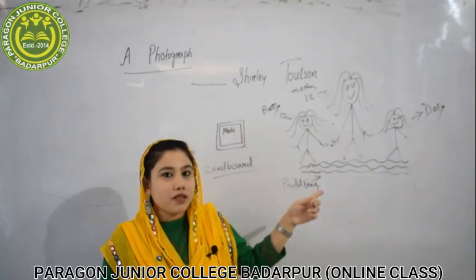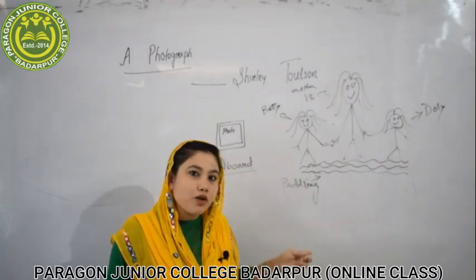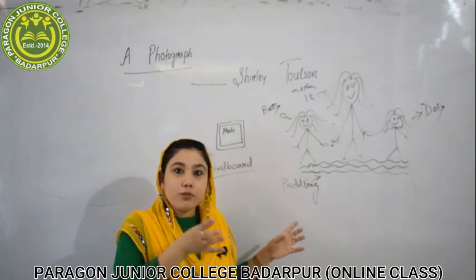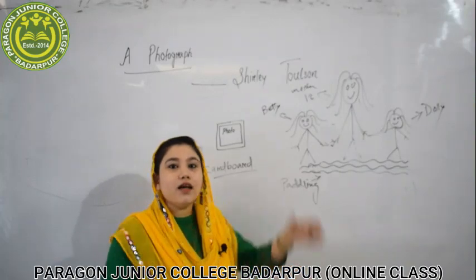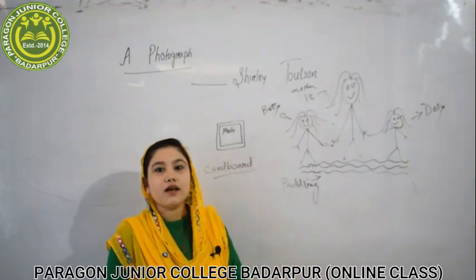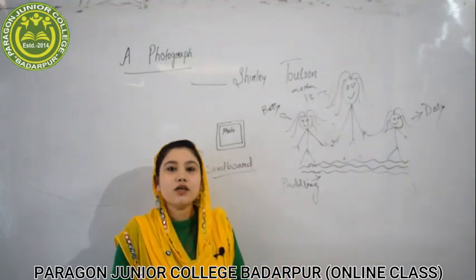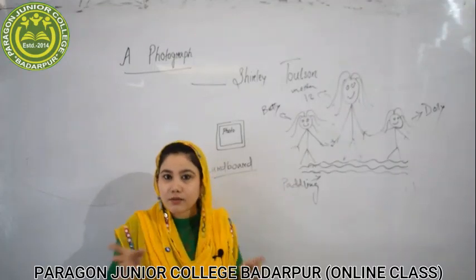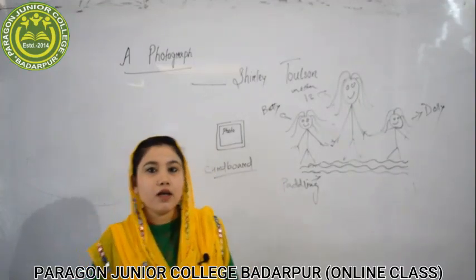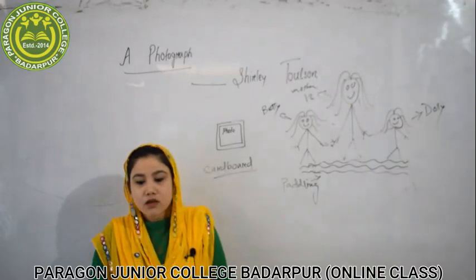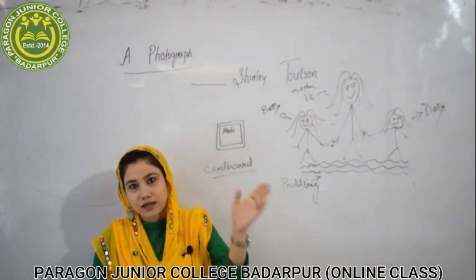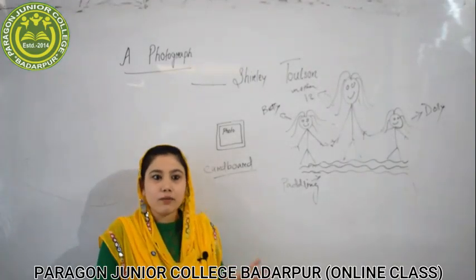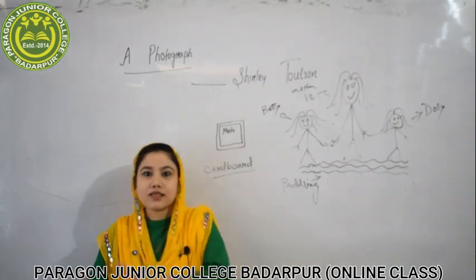In that chapter, Khushwant Singh has written to pay a tribute to his grandmother, and here Shirley Toulson is paying a tribute to her mother. So both the first chapter and the first poem are relatable. Earlier in that chapter he talked about his past and then the present, and then his grandmother died.